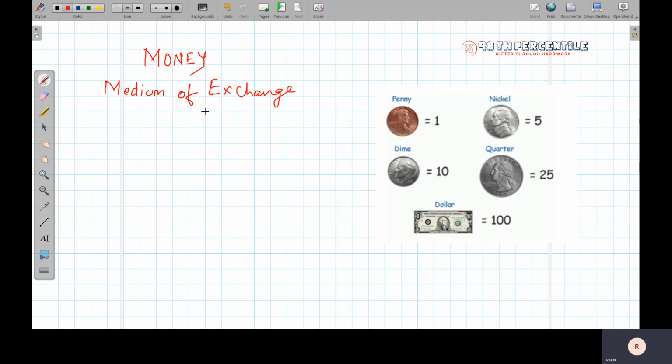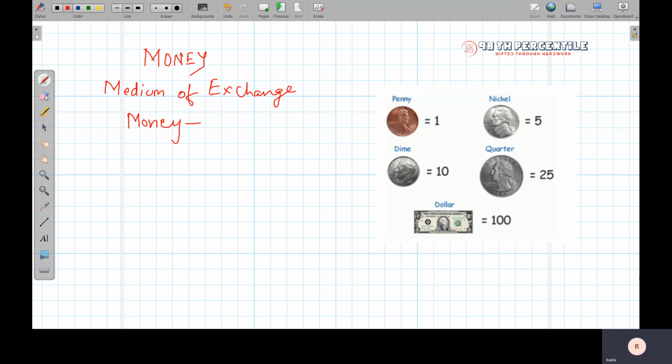So, what are you giving the shopkeeper in exchange so that you receive your chocolates? It is nothing but money, right? So, money is a medium which you use to buy certain things. Money becomes an important part of our life.